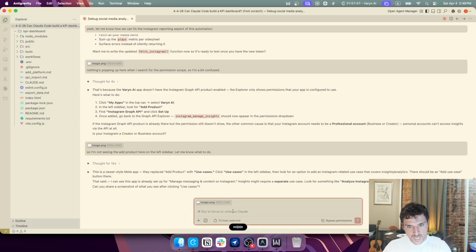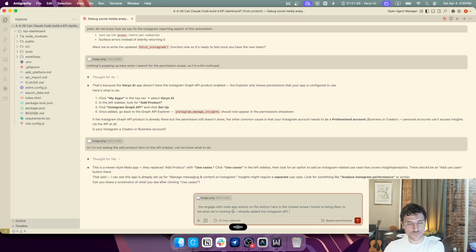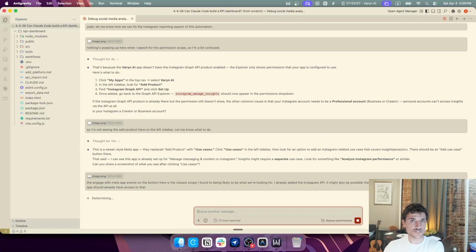The engage with meta app events on the bottom here is the closest scope I found to being likely what we're looking for. I already added the Instagram API. It might also be possible that you added the wrong item from the Instagram API because the app should already have access to that. Let's see what it says.